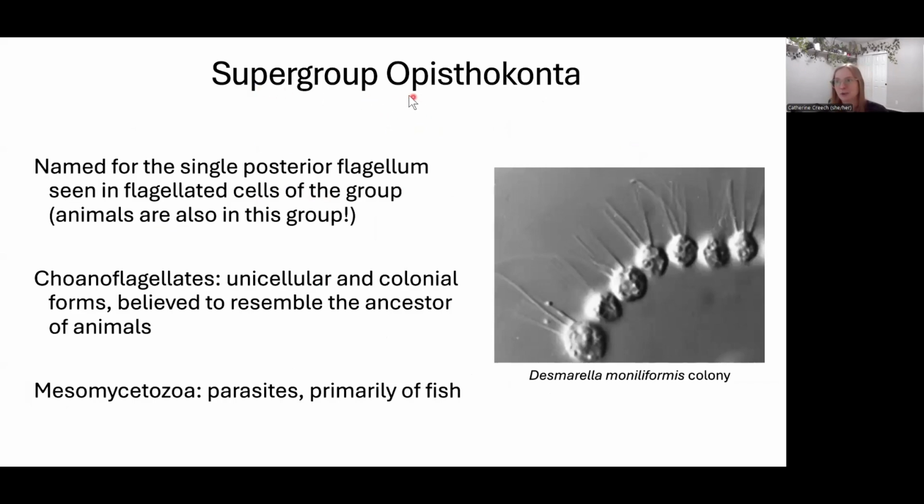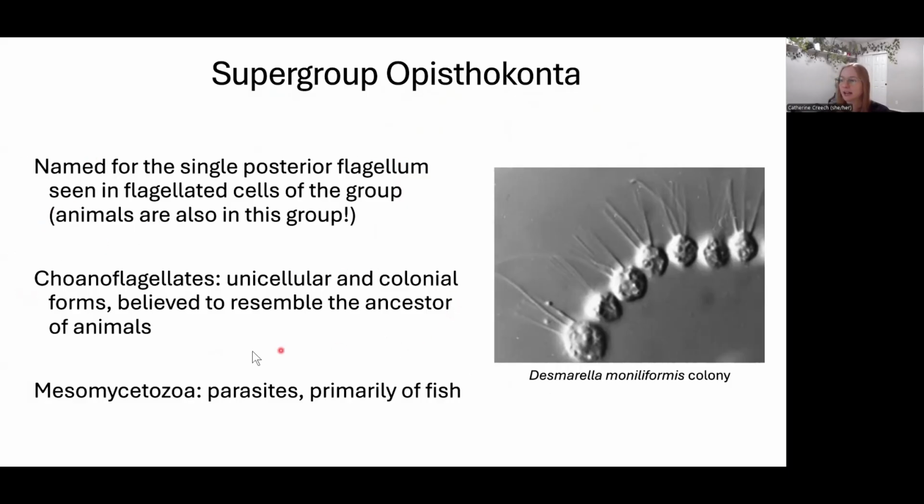Here's our other supergroup, our third. It's Opisthokonta. Opisthokonta. This is the group that we're in. So this is our favorite group because animals exist in this group. And it's named for having certain cells with a single posterior flagellum. Think about human sperm. That's why we're in this group.